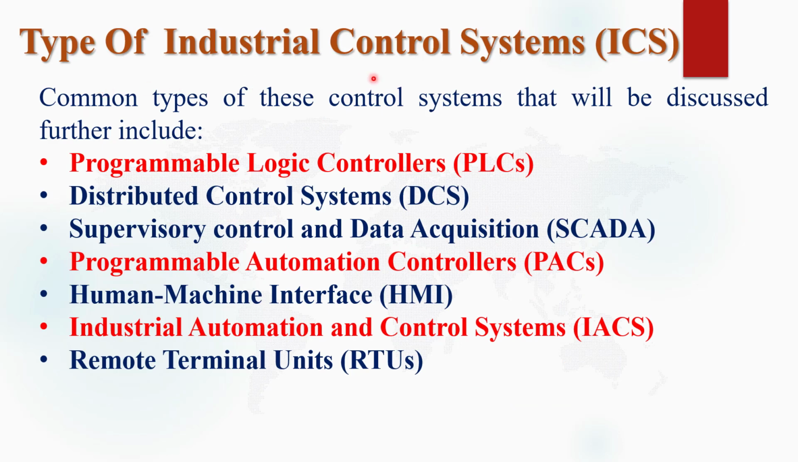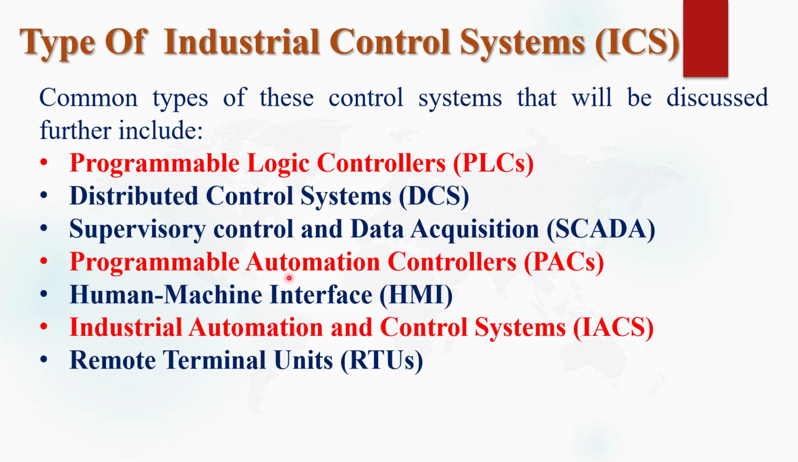Now, the types of industrial control system. Basically, industrial control systems are organized into several classes by reference to their control action and the relative complexity of the overall function in ICS. So, common types of control system that will be discussed in this video are programmable logic controller PLCs, DCS distributed control system, SCADA system, that is supervisory control and data acquisition system.